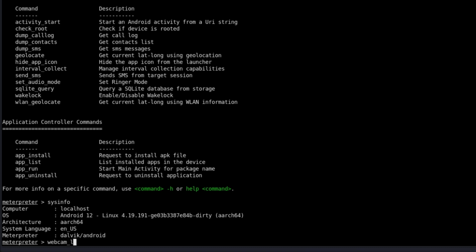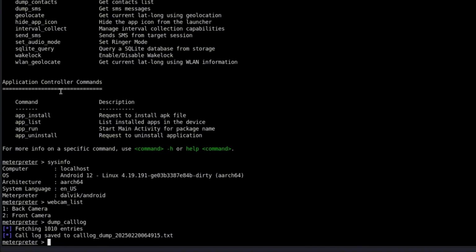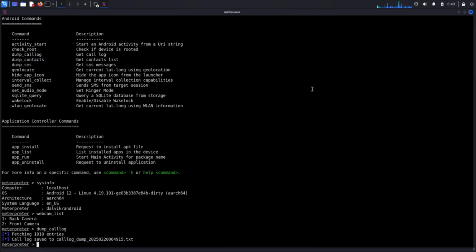Type webcam_list. This shows all available cameras on the device, front, back, any camera the device has access to. Try dump_calllog. This command extracts the entire call history. Look into the TheFatRat folder, see how it saves everything there? This folder becomes a treasury of extracted information.